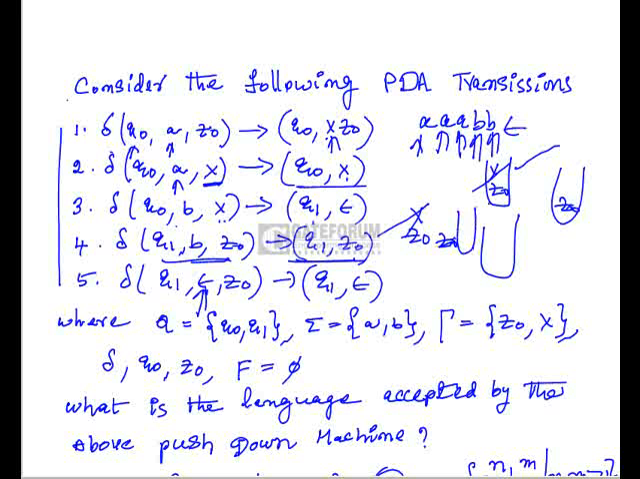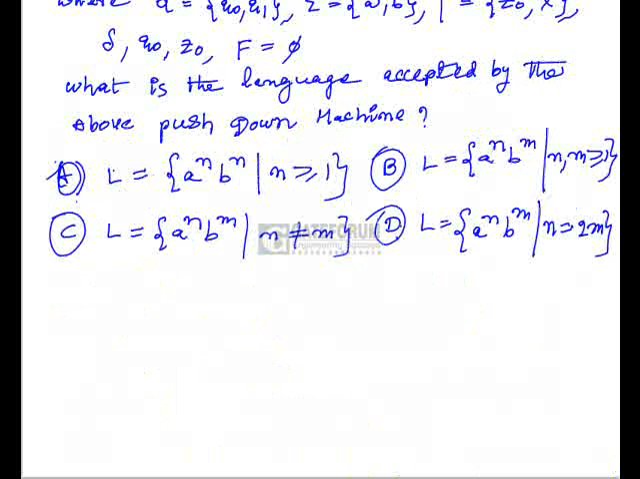That means at least one A followed by any number of A's, followed by at least one B followed by any number of B's. One or more A's followed by one or more B's, that is A star, B star. In language format, it can be A power n, B power m such that n, m greater than or equal to 1. Here n may be equal to m, or n may not be equal to m. So option B is the right option. It accepts A power n, B power m such that n, m greater than or equal to 1, that is A star, B star.